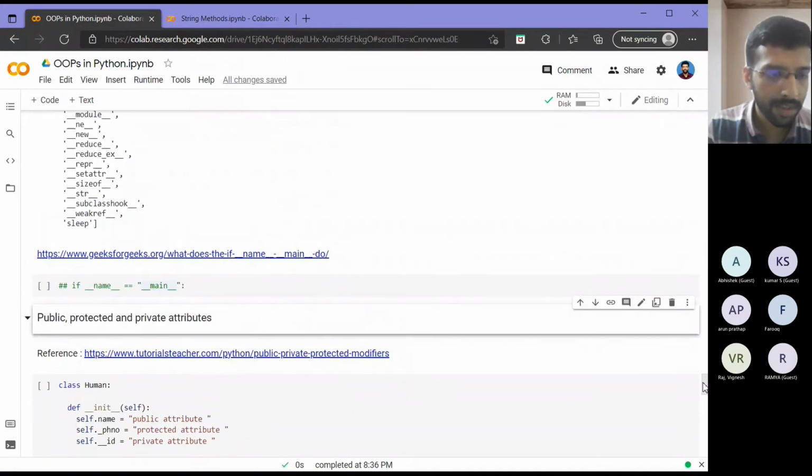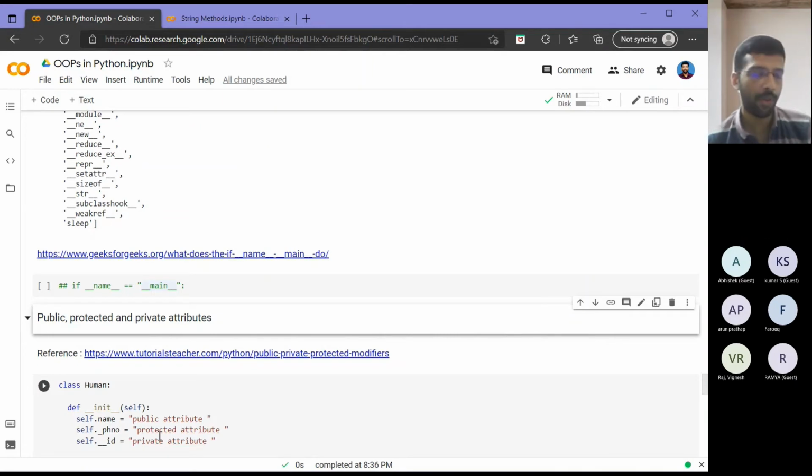First I will just have 3 variable names here, with the same constructor that we had earlier. So I am defining 3 attributes inside this. As you can see here, I have name, then phone number, and ID. I have put a single underscore before phone number, and 2 underscores before ID. So why is this?